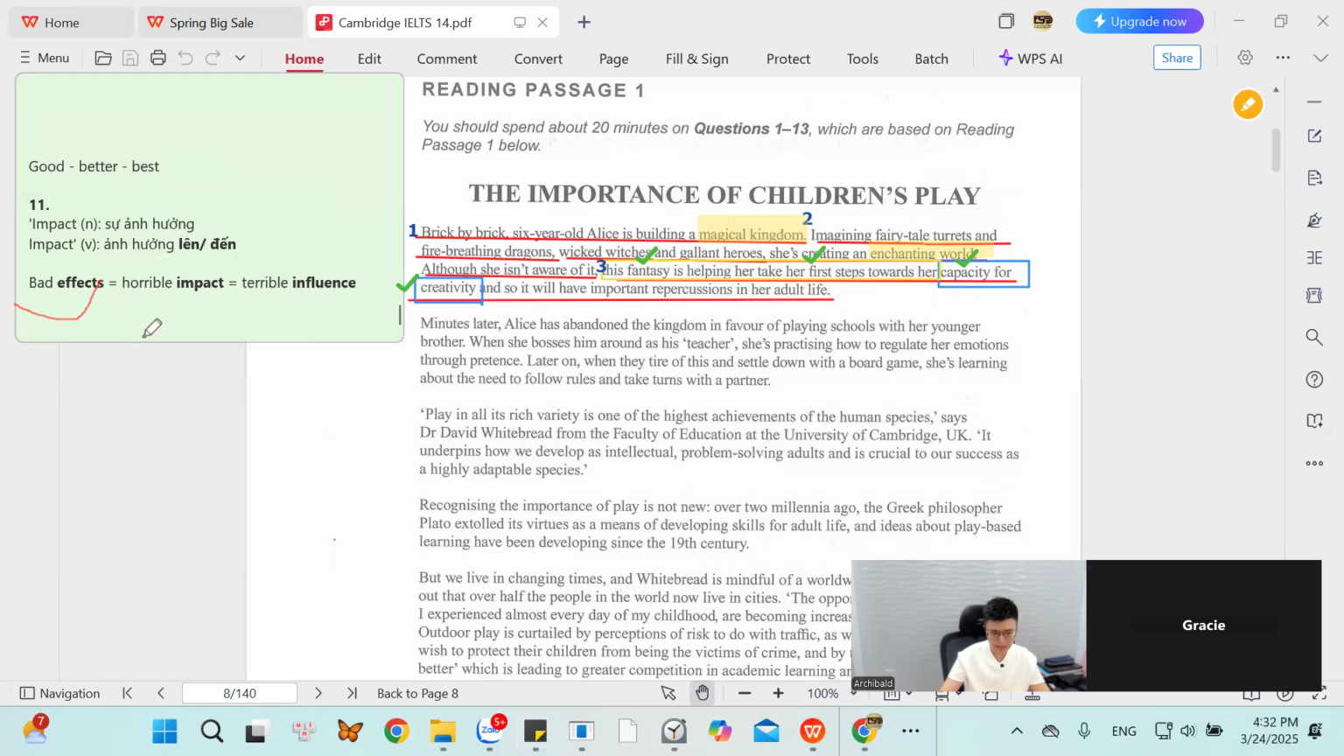Bad effects, horrible impact, terrible influence. All right. Okay, so here they say it will have important repercussions in her adult life. Meaning, please, Gracie. Show me the meaning of it. Let's go.